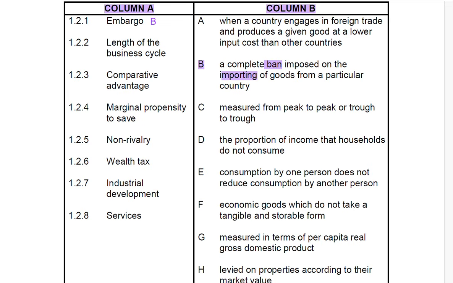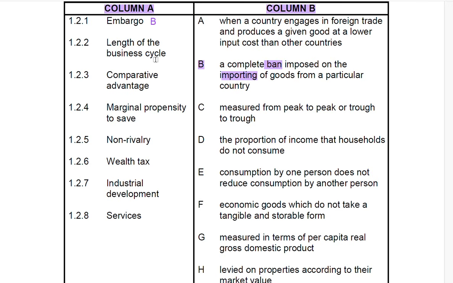Now you need to move to the next one. So 1.2.2, length of the business cycle.